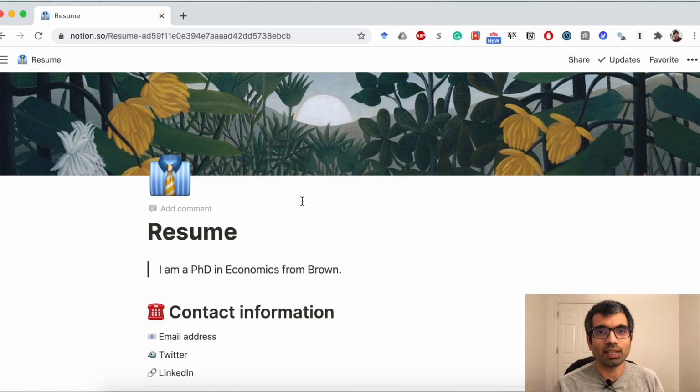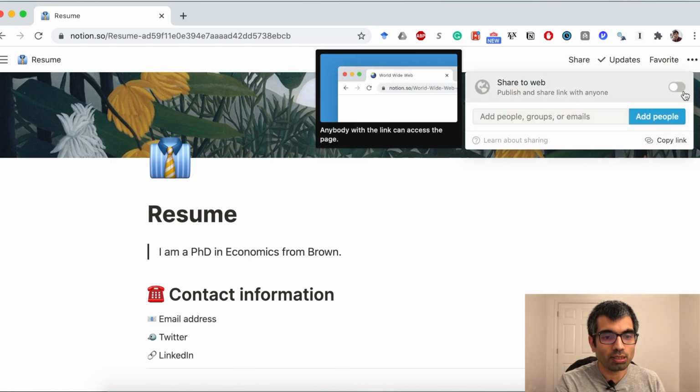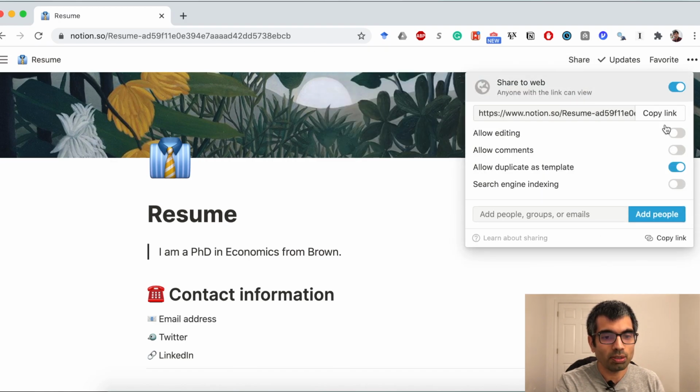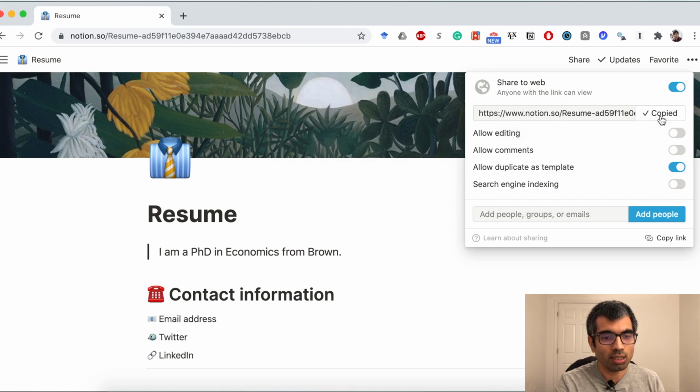Okay, now you might be thinking that all this is okay and fine, but still this is a page inside an app I just downloaded. How do I create a web page out of it? That's where Notion is super helpful and super easy to work with. All you have to do to create this as a web page is go to this share option on the top right, and here if you select this option share to web, then basically this becomes a web page. So you can copy this link, and now this link is your website.